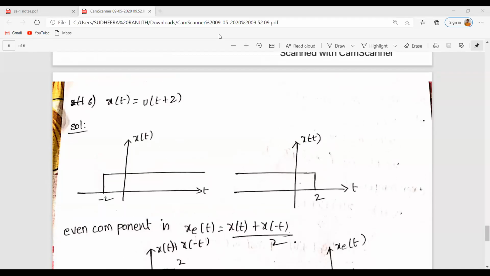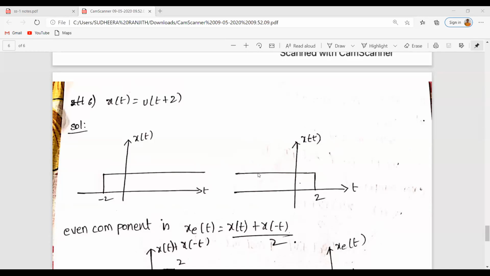What will be the resultant? Anyone in the class?